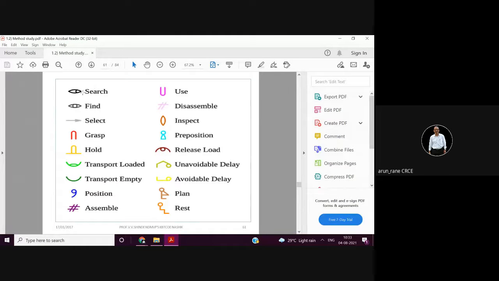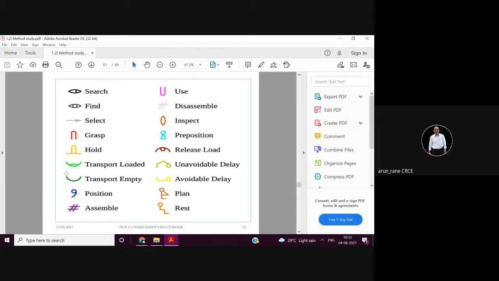If the person is searching, if the activity is searching, that is searching for a bolt, searching for a spanner, searching for keys, that is all NVA, non-value added activities. So that can be shown by this symbol. Find, once you find it, okay, he has located it. So this is a symbol. Select, arrow, grab, view, and hold. What is the difference between grab and hold? So hold has a line before.